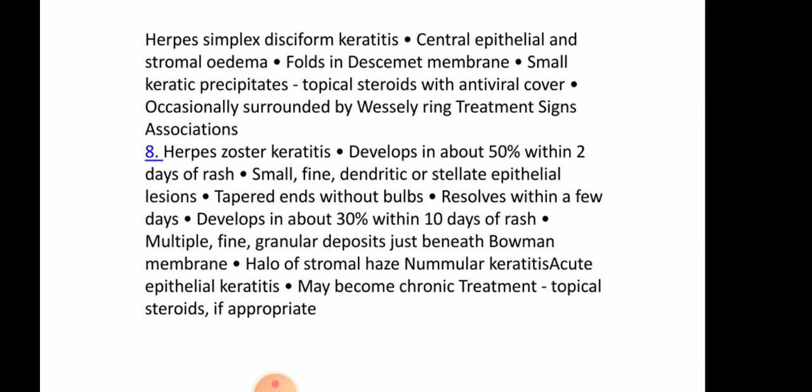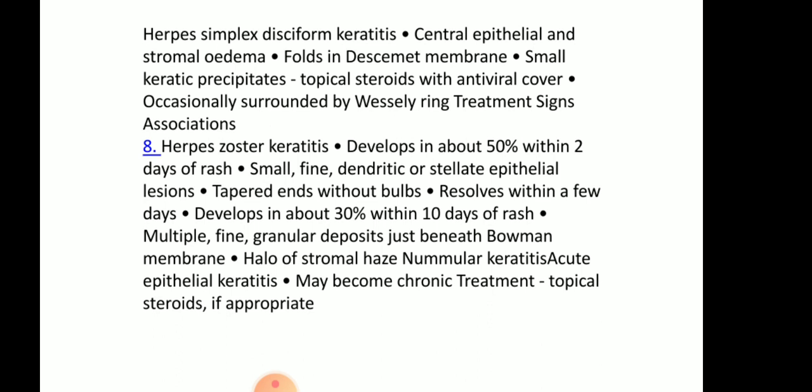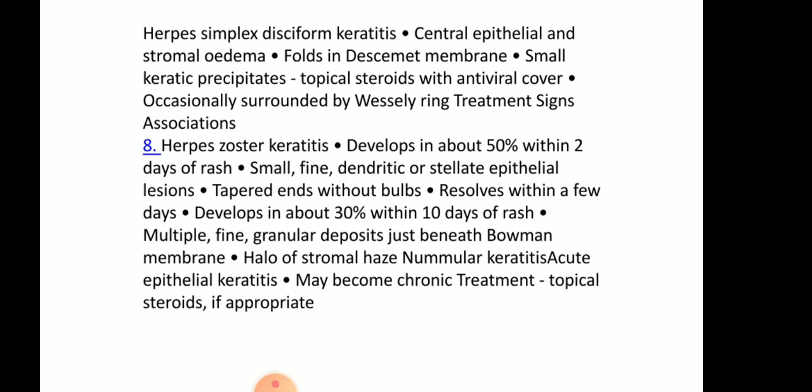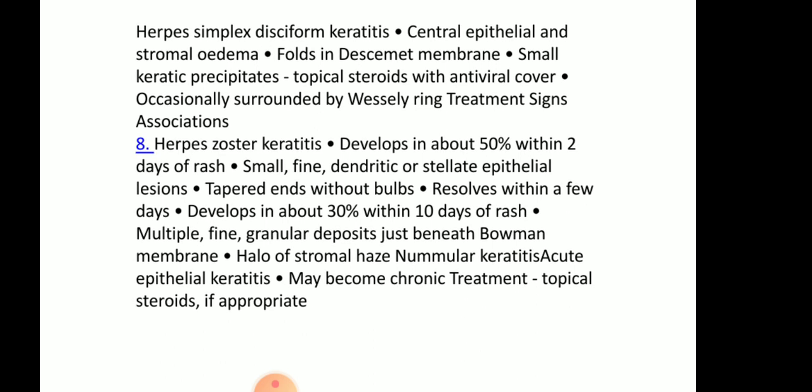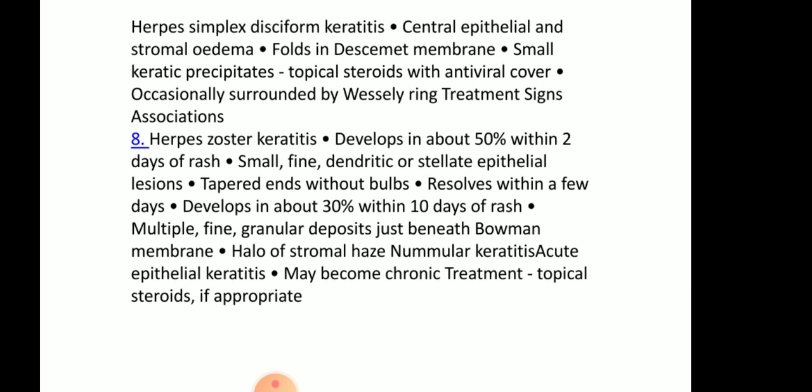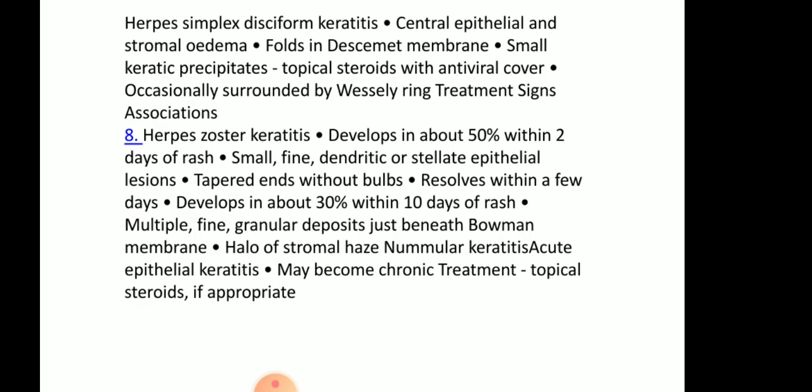In herpes zoster, it develops in about 50% within 2 days of rash. Small, fine, dendritic and stellate epithelial lesions. Tapered ends without bulbs. It resolves within a few days and it develops in about 30% within 10 days of rash. The treatment is mainly for when it becomes chronic, acute to chronic, and the treatment is topical steroids.